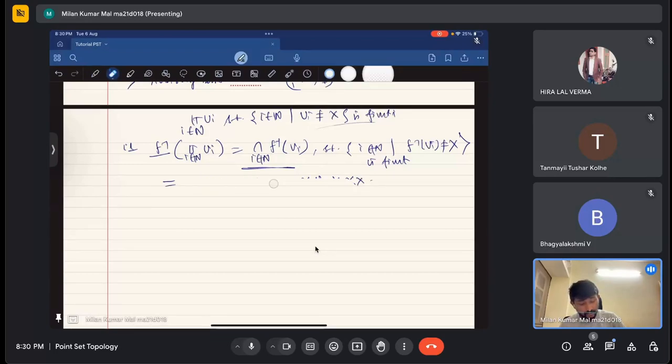This will not be a product. Sorry, this will be an intersection of ui, i coming from the natural numbers, such that ui is not x.